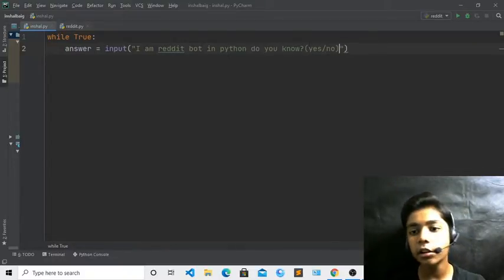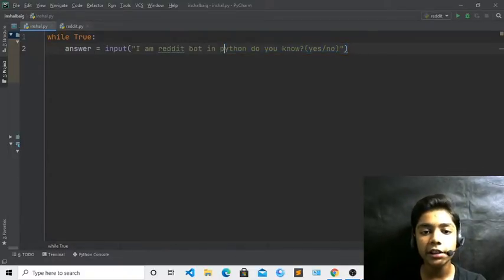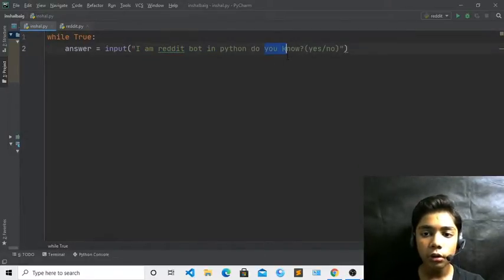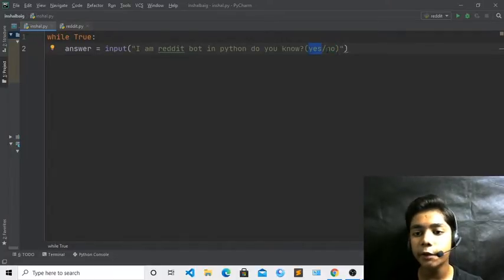Okay, means who is using it. So it is asking the question from the user, "I am Reddit bot in Python, do you know?" Okay, so I don't know that it is a Reddit bot. Okay, if you know, you can say yes also. So I will take both of them. When we work with yes, then we will work with no over here.